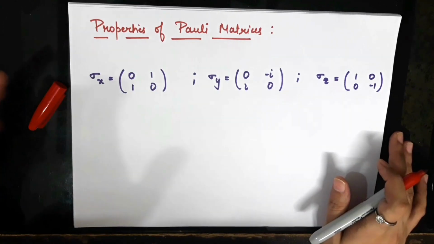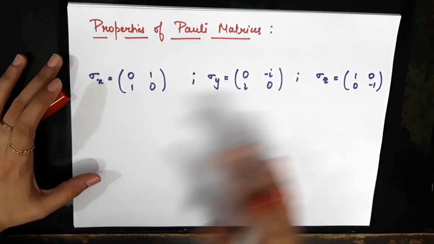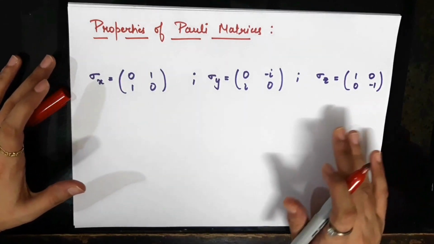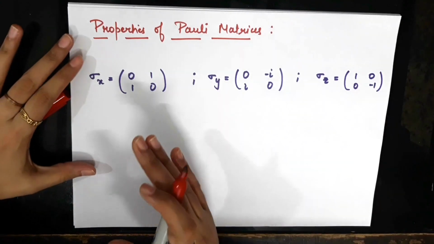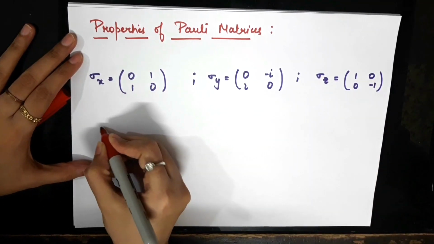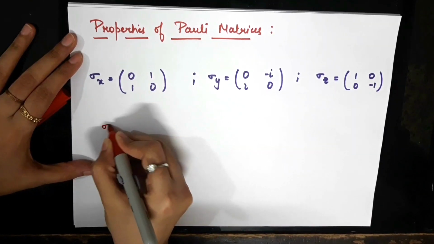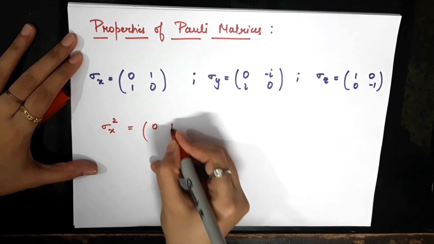So let's just start seeing some of the properties of the Pauli matrices. We'll start with the fact that these Pauli matrices sigma x, y and z square to identity, and this can be very easily seen from this explicit form of the Pauli matrices. We can start doing it, for example, for sigma x. If I calculate sigma x squared, that is sigma x multiplied by itself,